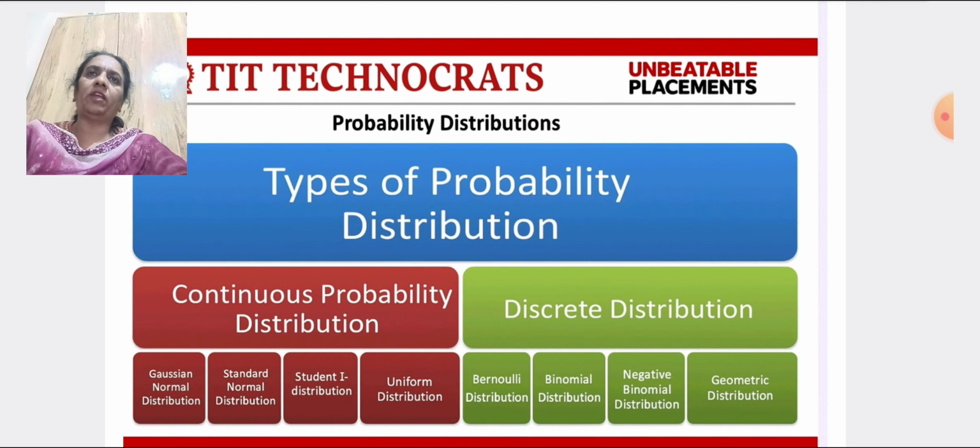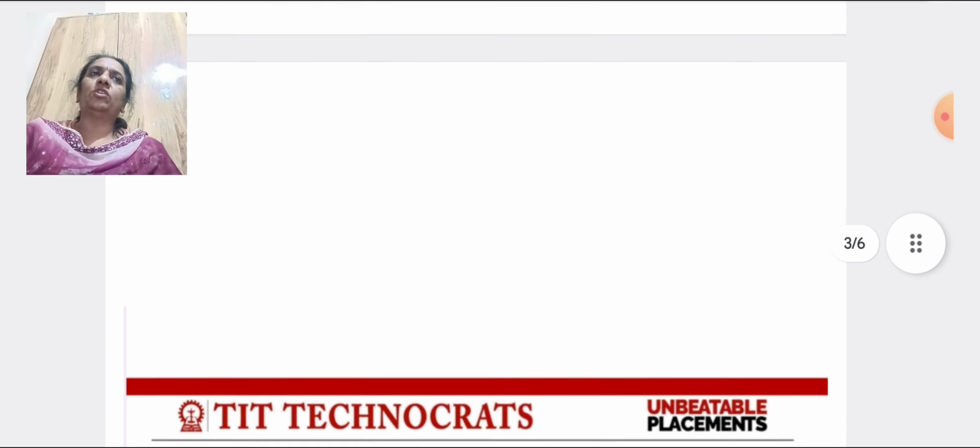Now I'm going to define the types of probability distribution. There are different types of probability distribution: continuous probability distribution and discrete probability distribution. Gaussian normal distribution, standard normal distribution, student t distribution, uniform distribution, chi-square distribution, exponential distribution, beta distribution, and gamma distribution are the types of continuous probability distribution. And Bernoulli distribution, binomial distribution, negative binomial distribution and geometric distribution are known as discrete distributions.